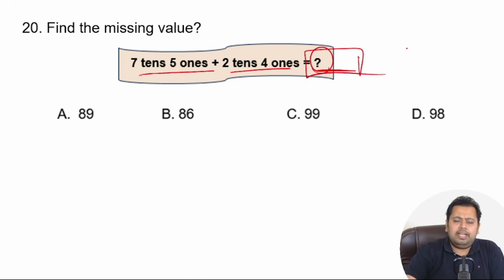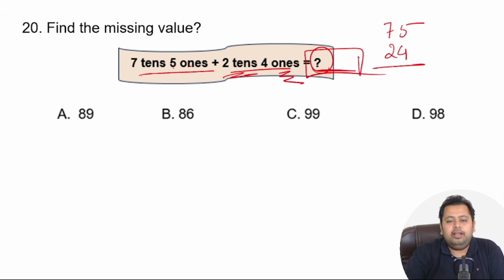Great. So I hope you got it correct. 7 tens, 5 ones is nothing but 75. 2 tens and 4 ones is nothing but 24, right? So if you add 5 plus 4 is equal to 9, 7 plus 2 is also 9. The correct answer is option number C, right? I hope you got it correct. This ends our mathematics reasoning section.